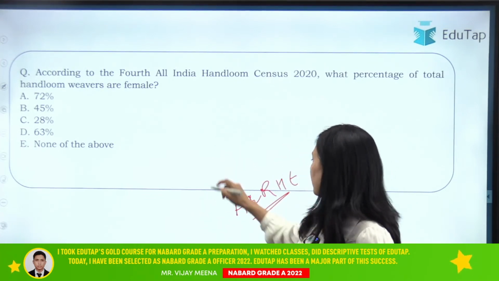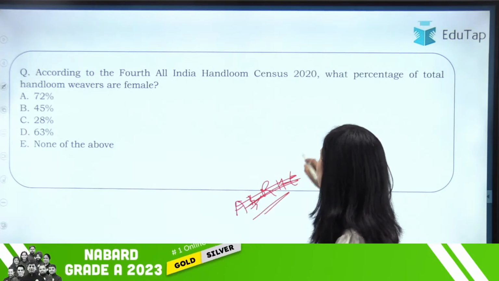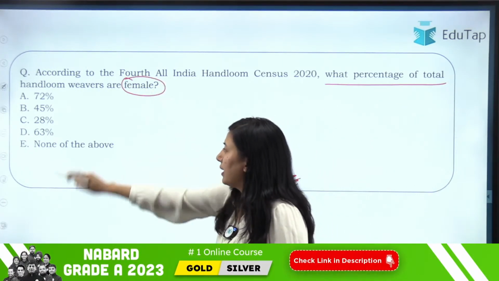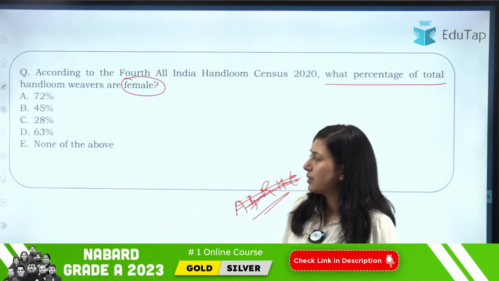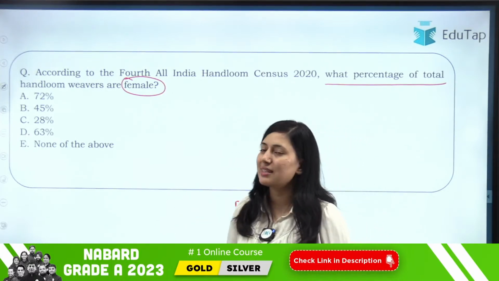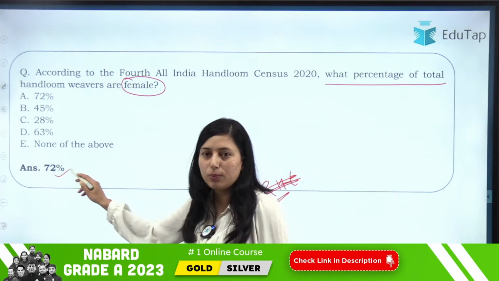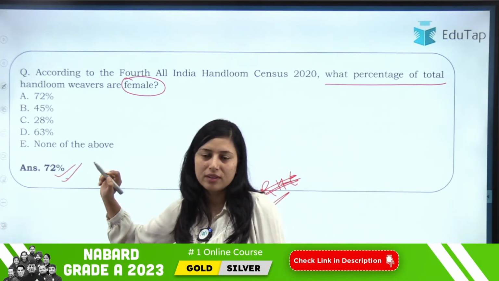So as per the 4th handloom census, you have to tell me what percentage of total handloom weavers are female. Your options are given: 72%, 45%, 28%, 63%, none of the above. So the right answer for this question is 72%. Okay.